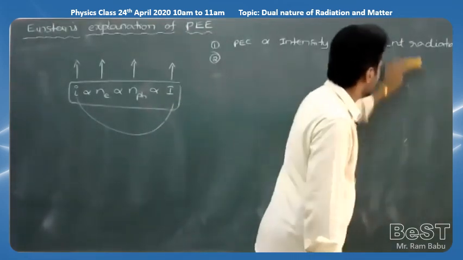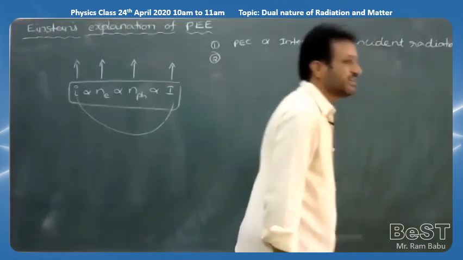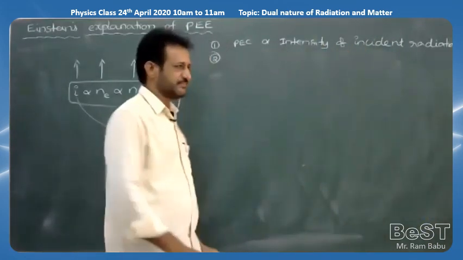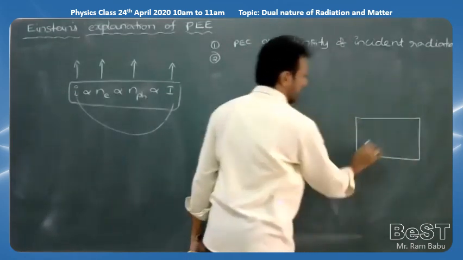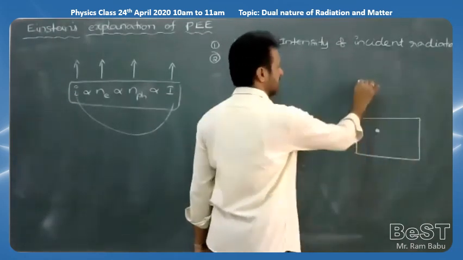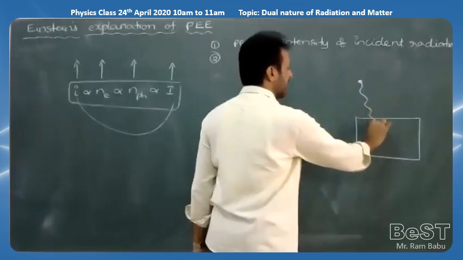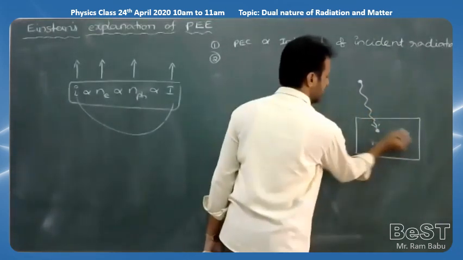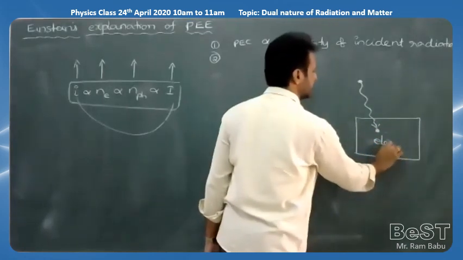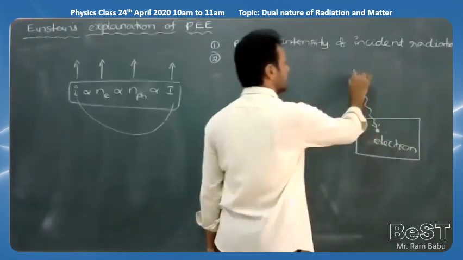Photoelectric effect is mainly due to a collision. There is a collision. So check here. I am choosing a metal surface here, and it is a photoelectron, and it is a photon. Whenever radiation falls on this metal plate like this, it is an electron, and it is a photon.